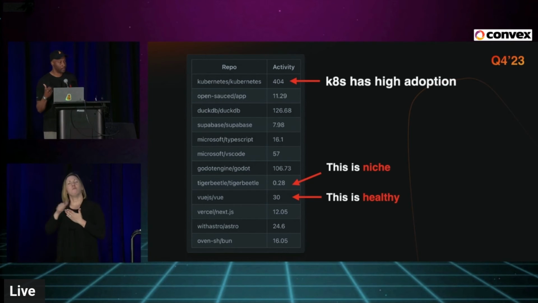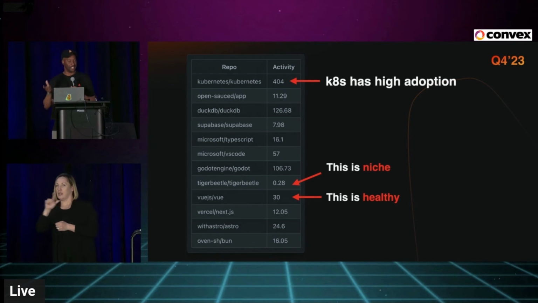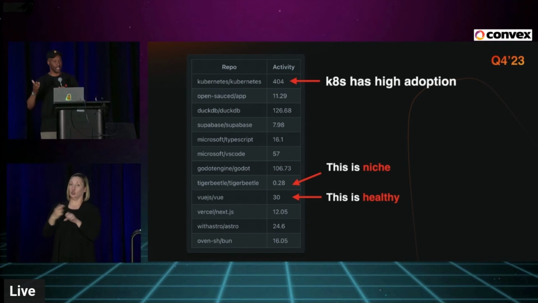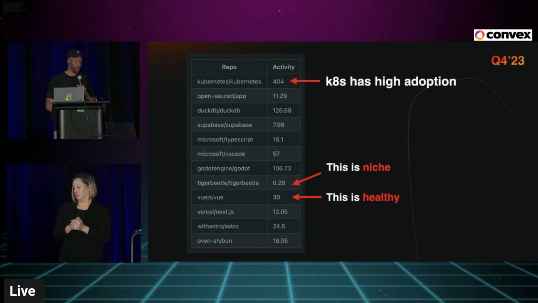You can see some other projects as well. Tiger Beetle actually uses Zig. It's not that Tiger Beetle is not high engagement, it's a niche project. So there's not as many Zig engineers out there making contributions to Tiger Beetle and other projects. It's only going to get bigger from here for Zig, to be quite honest. Vue.js is another example I put there, just for context and correlation.